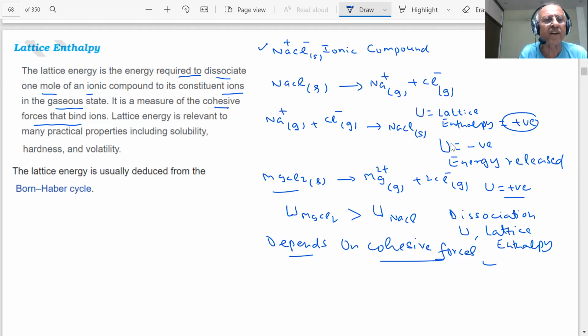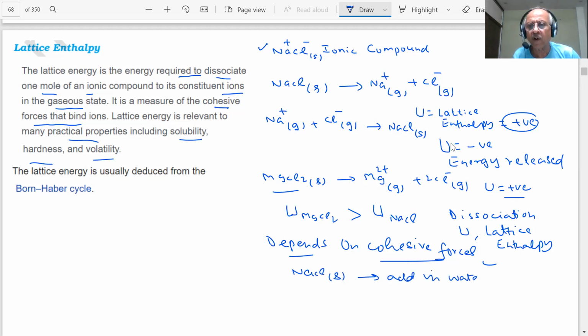Lattice energy is relevant to mechanical properties, relevant to many practical properties, including solubility, hardness, and volatility. The question is, what is the use of this? You put NaCl in water, it dissolves. Take NaCl and add it in water. What happens? It dissolves.